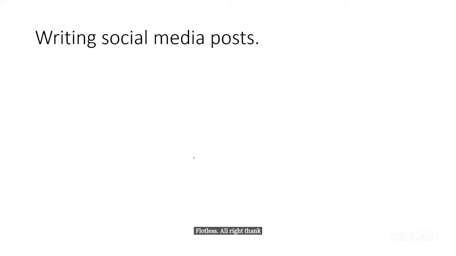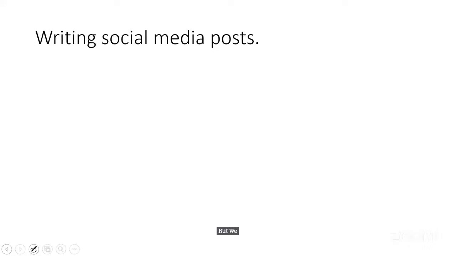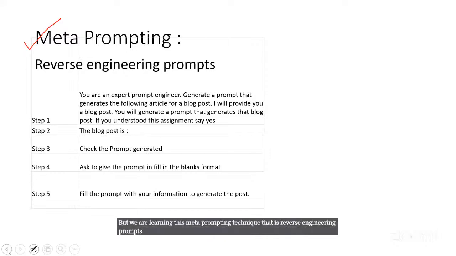Let's move ahead with the social media post. We are writing social media posts, but with reverse engineering. We can write a social media post by one-shot prompting, zero-shot prompting, chain of thought prompting, the RGC framework, whatever we have learned so far, right? But we are learning this meta prompting technique, that is reverse engineering prompts. So let's say you want to write a blog post for your product, okay?